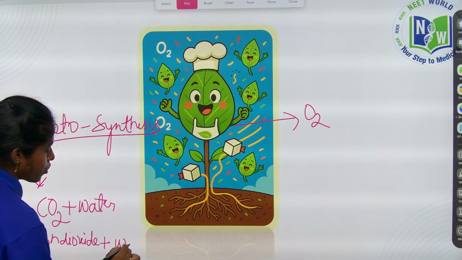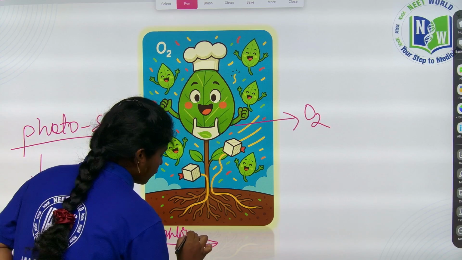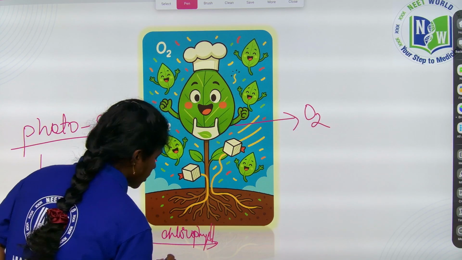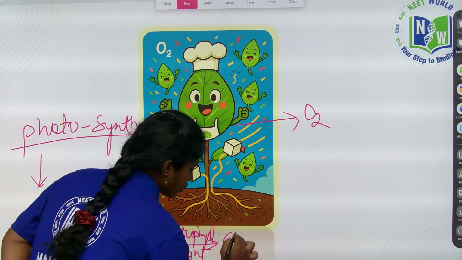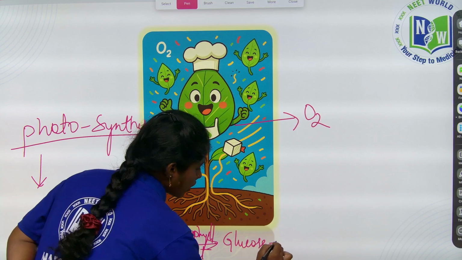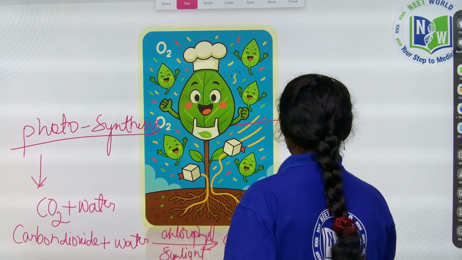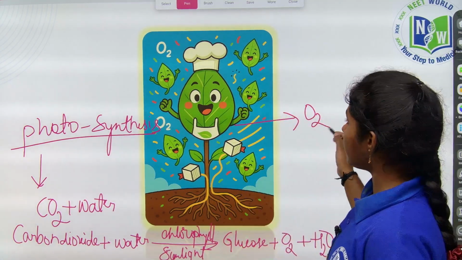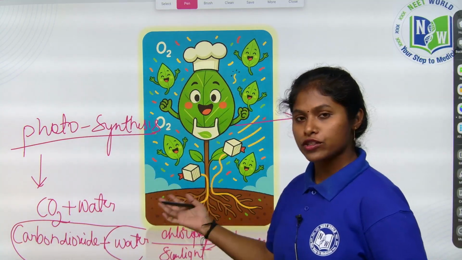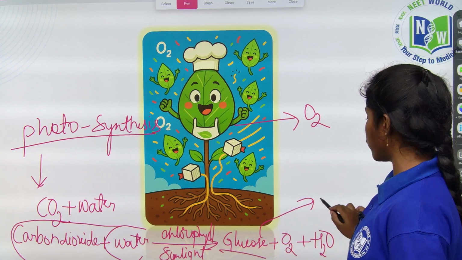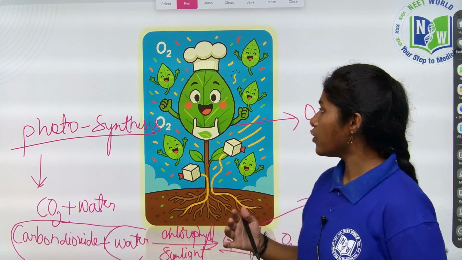Carbon dioxide required, water required, with the help of the chlorophyll, chaff, and the sunlight, it is producing glucose and also oxygen and also water, right. So with the help of carbon dioxide and water, children, and also in the presence of sunlight, it is producing the food, nothing but glucose, right. So this is how the plants prepare their own food materials, children. I hope you all understand.